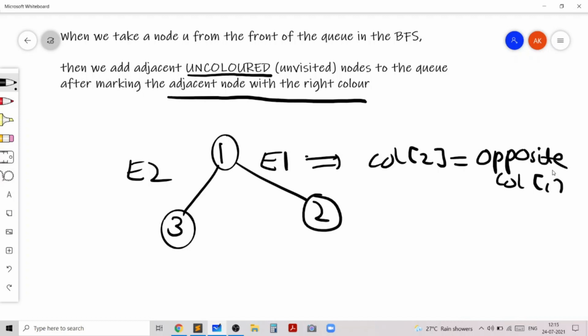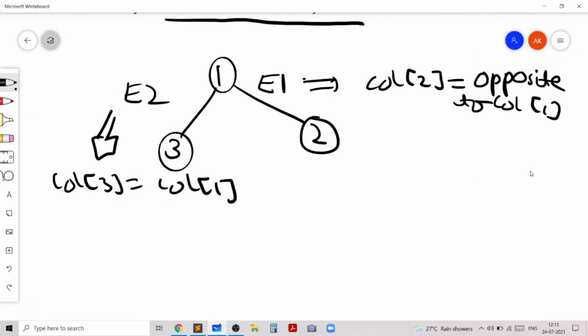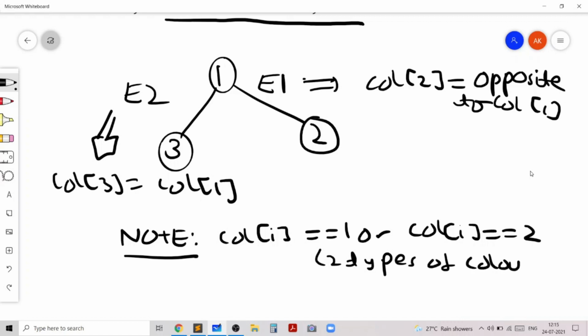So the color of 2 will be opposite to the color of 1, and edge type 2 means the color of 3 will be the same as the color of 1. And note, this is an important implementation detail, our colors, color of i, is 1 or 2. Basically there are two types of colors, hence we use the number 1 or the number 2.